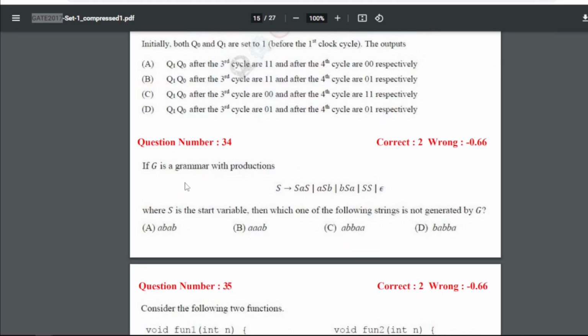Question 34: if G is a grammar with these productions, where S is the start variable, then which one of the following strings is not generated by G? For 34, we have the answer as D. If we go for B, then A, then B, and then we need BA again. So for this 34, our answer is D, that is BABBA, which we cannot generate from this grammar.